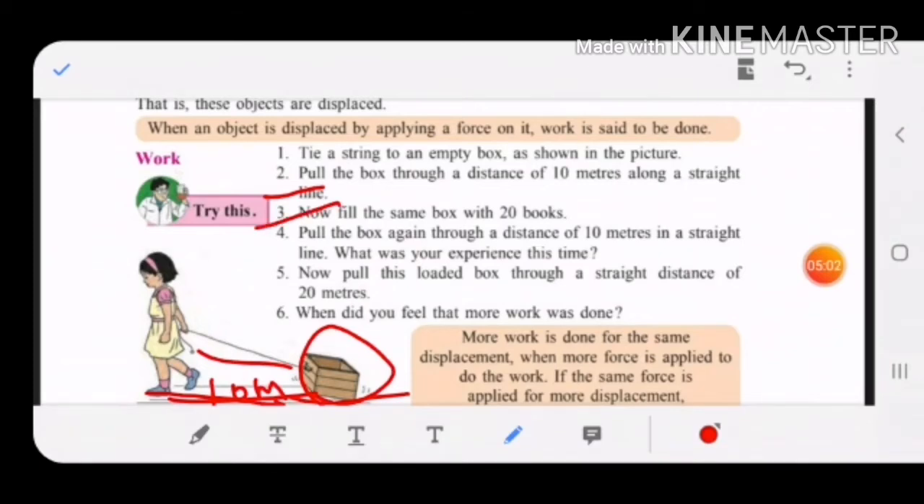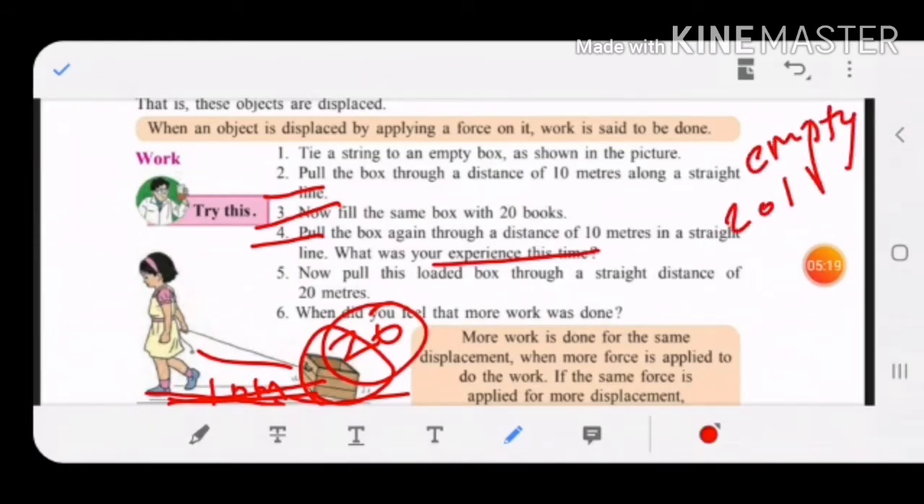Now third thing, you have to fill the same box with 20 books. Now pull the box again through the same distance of 10 meters in a straight line. What was your experience, children? First the box was empty. Later on you filled 20 books. So what happened? You have to apply more force, yes or no? First little force was enough because the box was empty. But now the same box is filled with 20 books, so you have to apply more force.